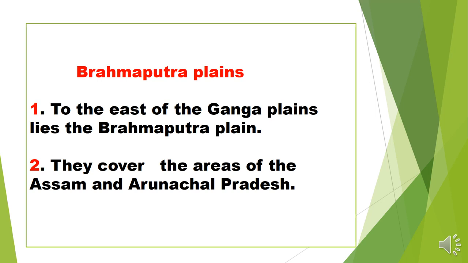So the northern plain area has three sections: Punjab plain, Ganga plain and Brahmaputra plain. The Punjab plain is covered by the Indus and Satluj rivers and its tributaries, the Ganga plain by the Ghagar to Tista rivers, and the Brahmaputra plain is located to the east of the Ganga plain, covering Assam and Arunachal Pradesh.